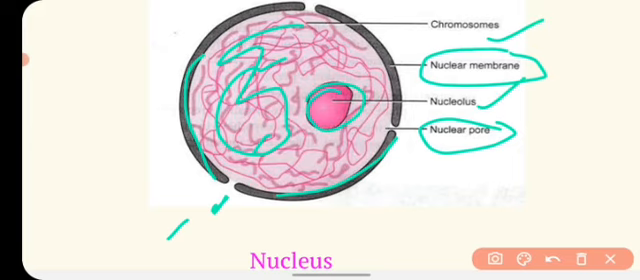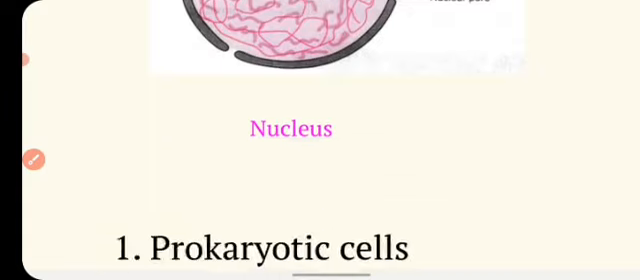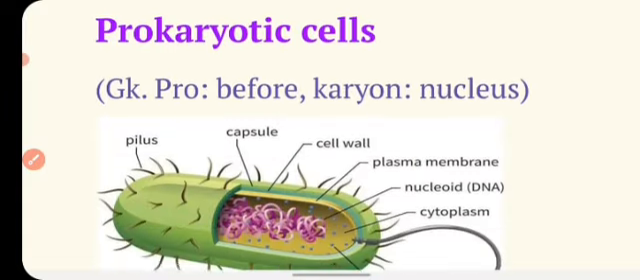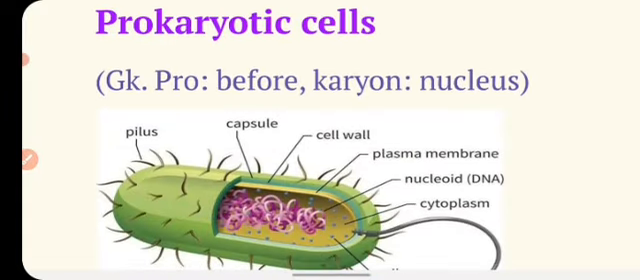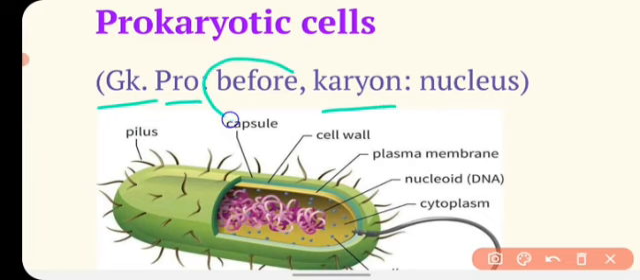So this is the complete true nucleus, which has a nuclear membrane, nucleolus, nuclear pore and chromosome. And now we will talk about what a prokaryotic cell and a eukaryotic cell are. The word prokaryotic is made up of two Greek words, pro and karyon. Pro means before and karyon means nucleus. The cell which has a very primitive and simple kind of nucleus is called a prokaryotic cell.